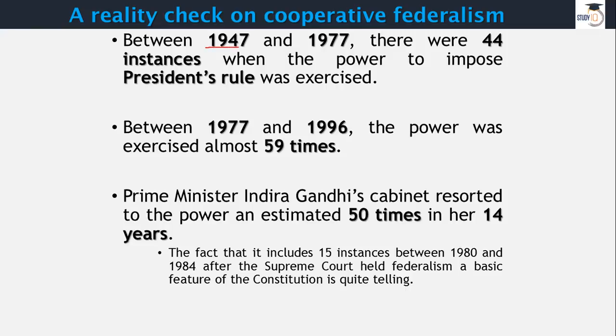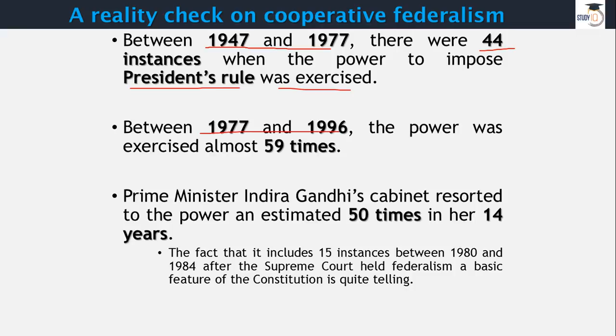Right. So between 1947 to 77, in this 30 years time, what we find is that there are 44 instances where President's rule was exercised. Between 1977 to 1996, it was 59 times.